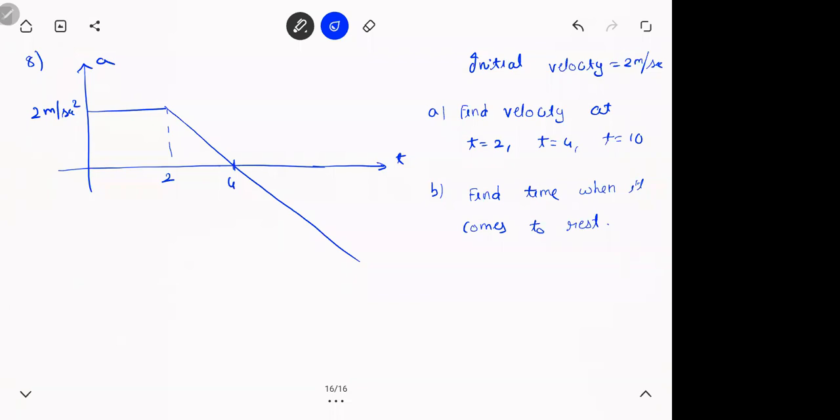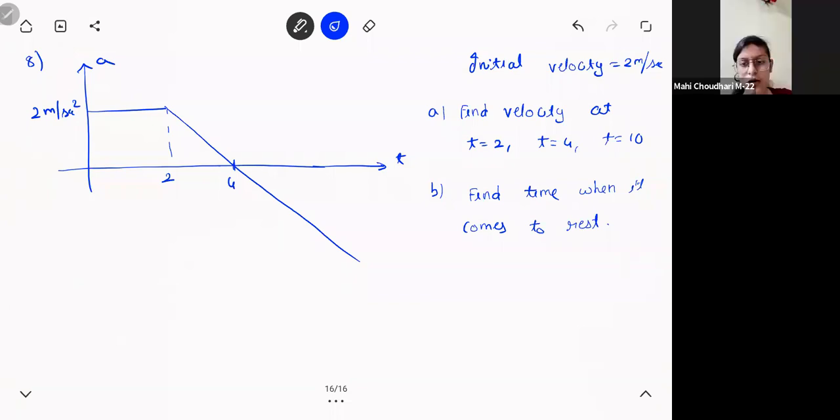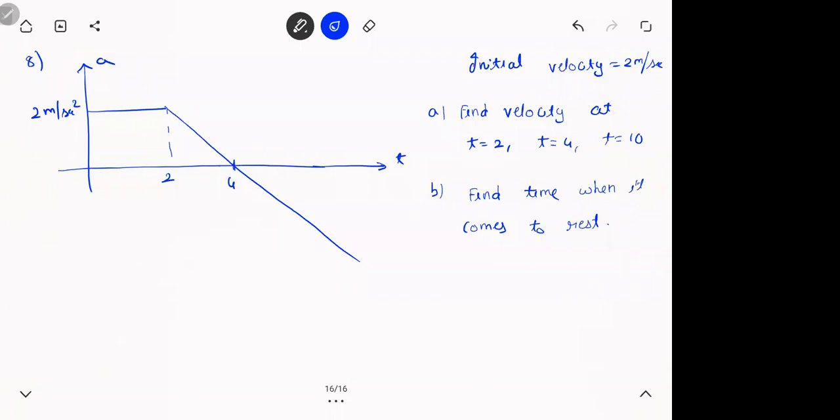Right, first part is 6. Then 2, 8 seconds, then 8. Right.